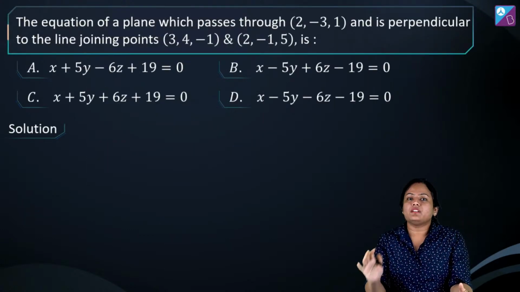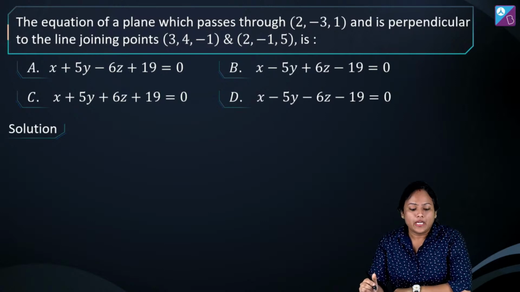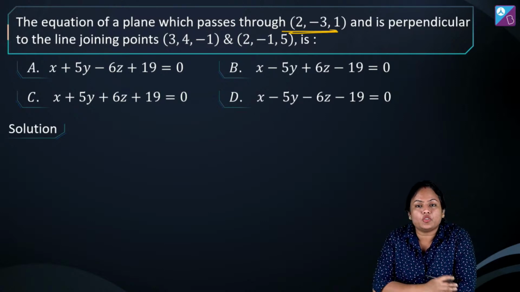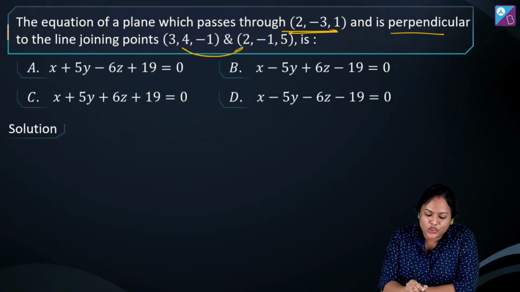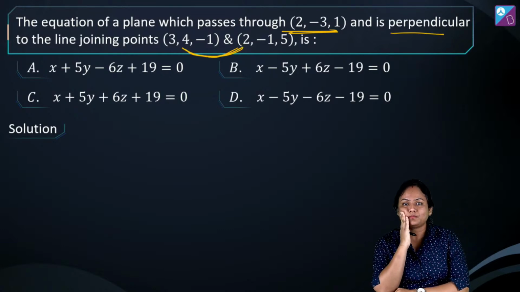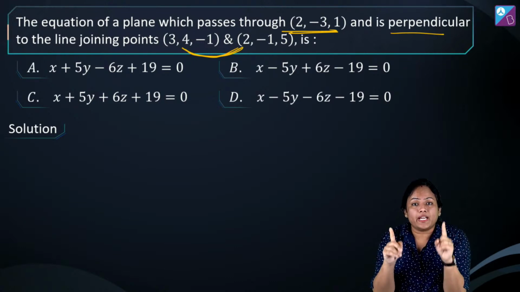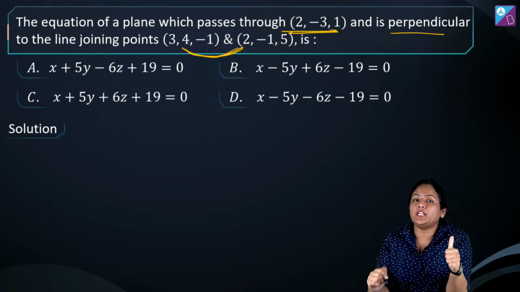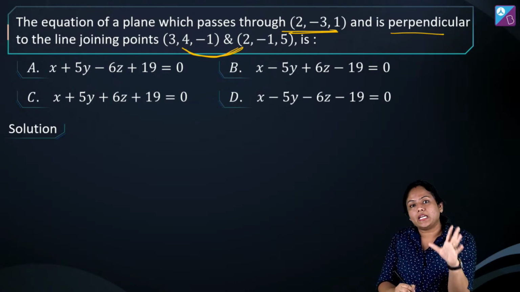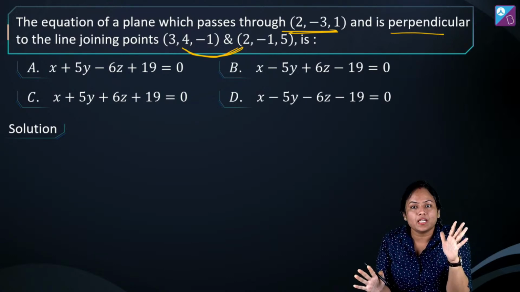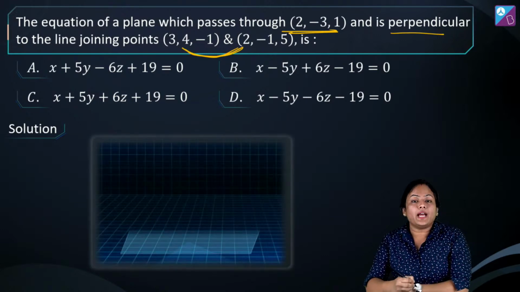Now let's quickly take a question on this. You have to find the equation of a plane which is passing through a point and is perpendicular to the line joining these 2 points. Okay? Don't forget, for the equation of a plane you need a point and a normal. So the point is given, if we find the normal the question will be done. Okay? So quickly tell me what will come here.